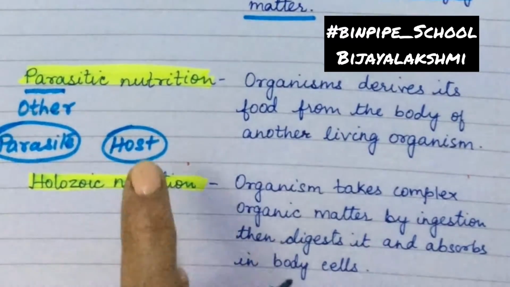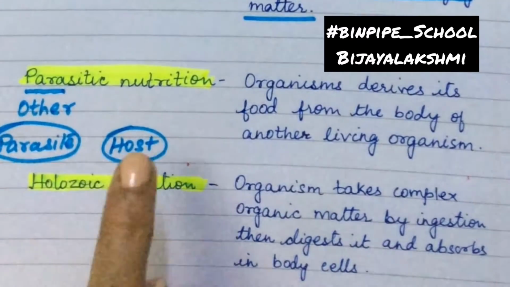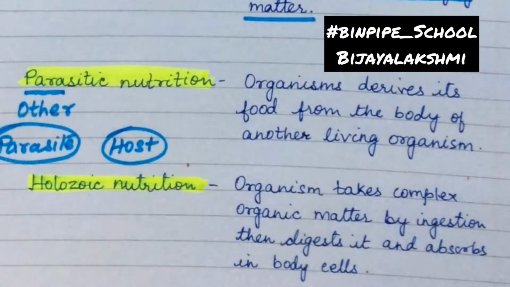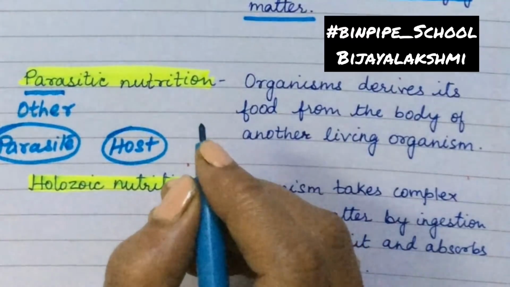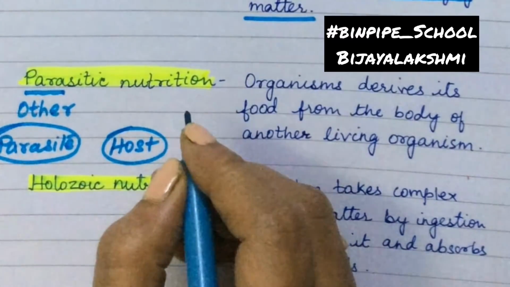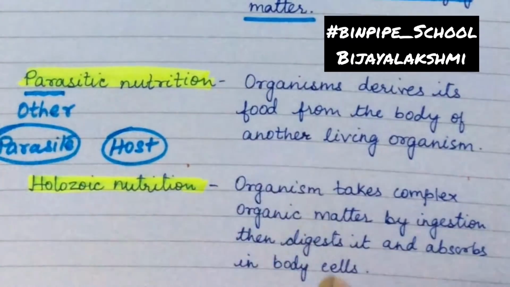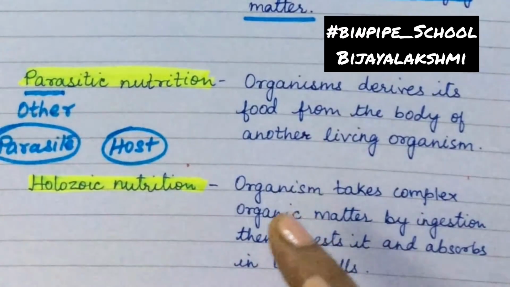Is it clear? Here the parasite is dependent on the host. Examples of parasites are certain types of bacteria, several fungi, some plants such as cuscuta, and even some animals such as plasmodium, roundworms, and liver flukes.